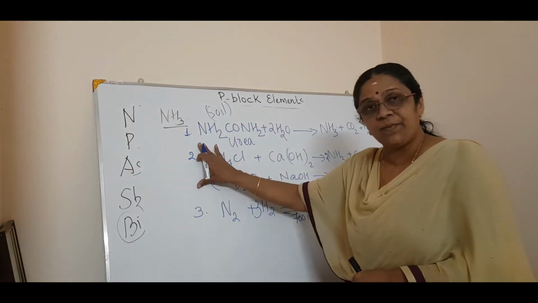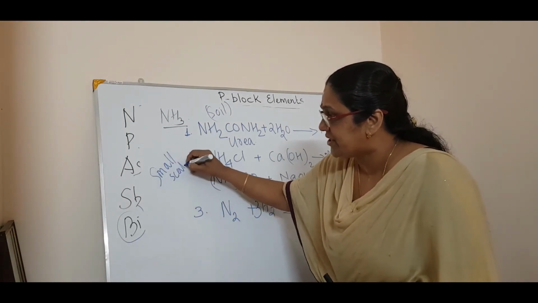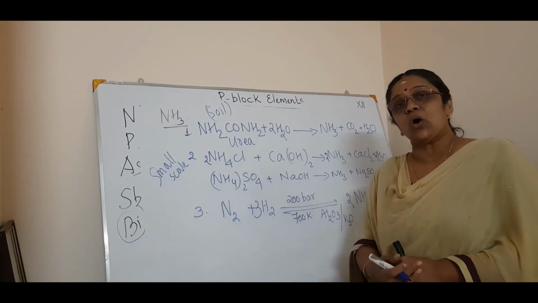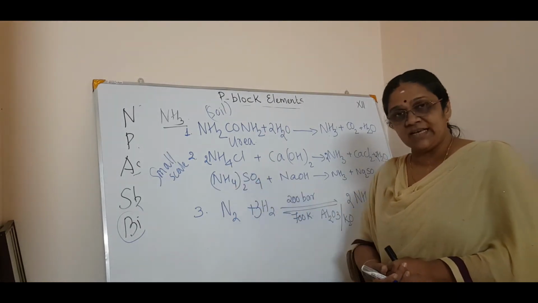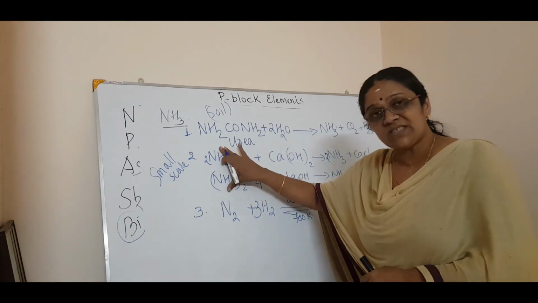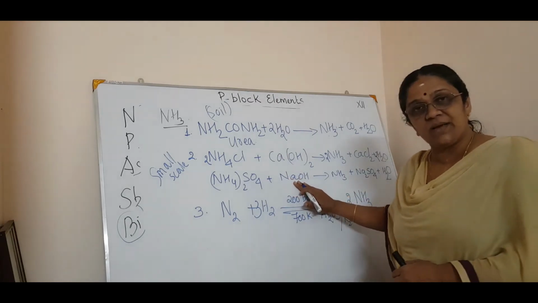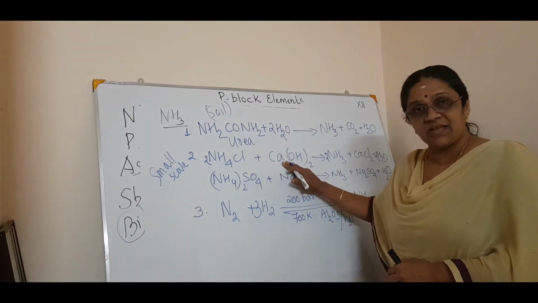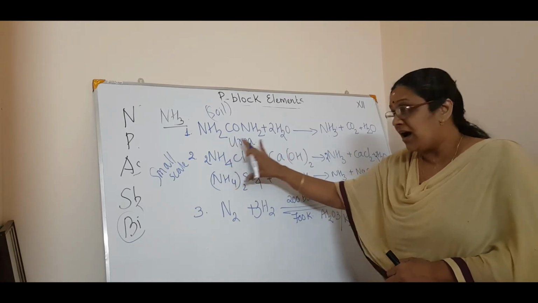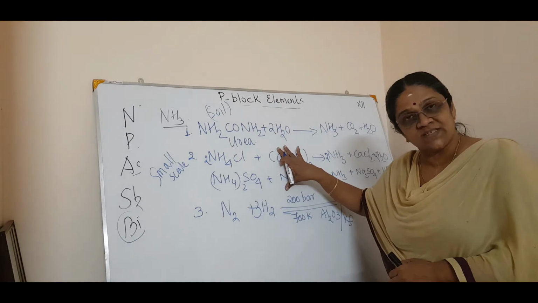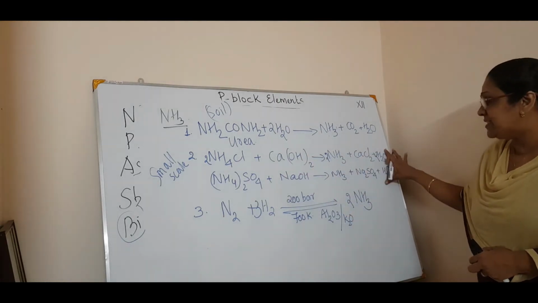Now the second preparation is a small scale preparation. Small scale preparation is when ammonium salts, what is an ammonium salt? It can be ammonium chloride or ammonium sulfate, etc. So when ammonium salts are treated with caustic soda, that means NaOH, or lime, that is calcium hydroxide, you will get ammonia plus the corresponding salt plus water.